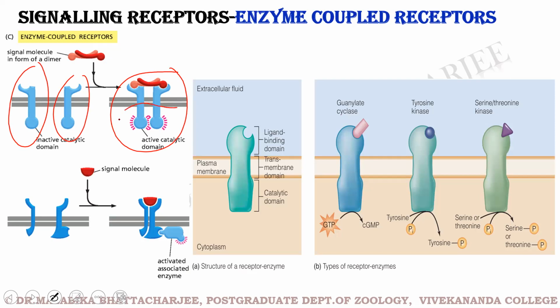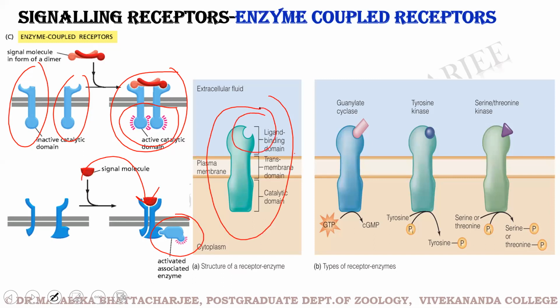This activates the catalytic domain on the cytoplasmic surface. So you can see on the cytoplasmic surface, the catalytic domain is activated. Or at times, enzymes might bind and activate an associated enzyme which is attached to the cytoplasmic surface. So we can look at the structure of an enzyme coupled receptor. It has a ligand binding domain, a transmembrane domain, and a catalytic domain.